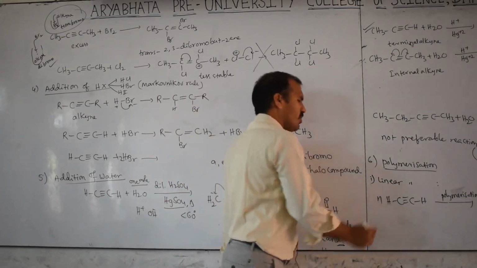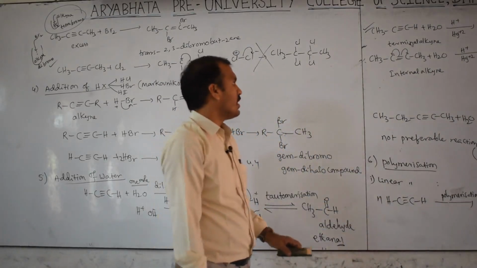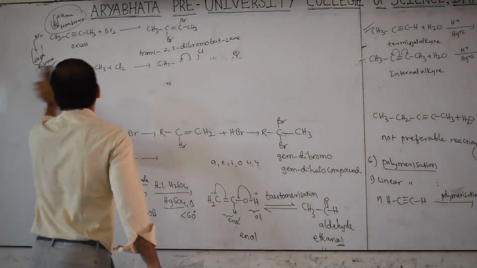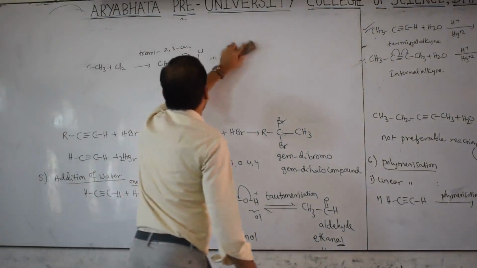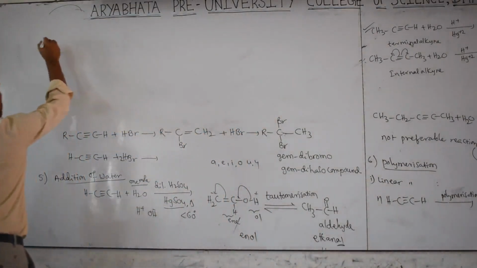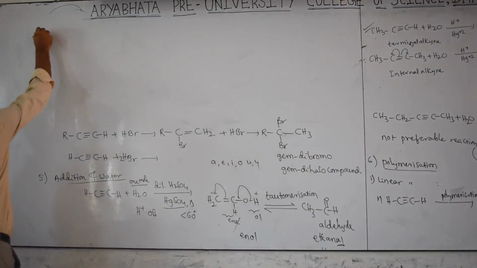Then here ethyne participates and gives polyacetylene. The last one is cyclic polymerization. The cyclic polymerization is very important.